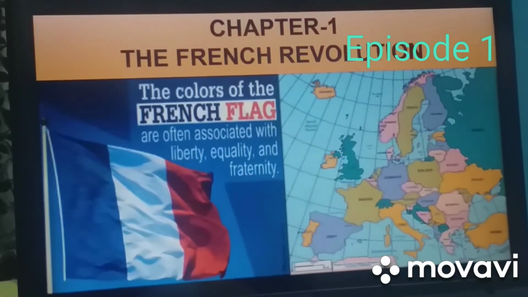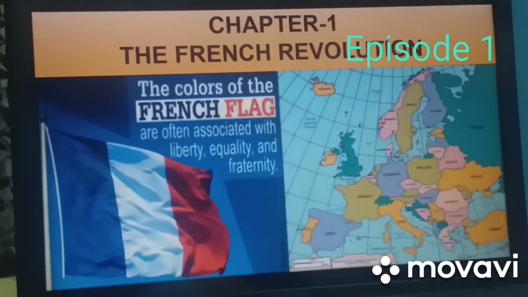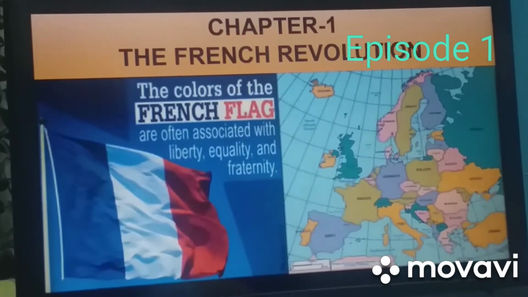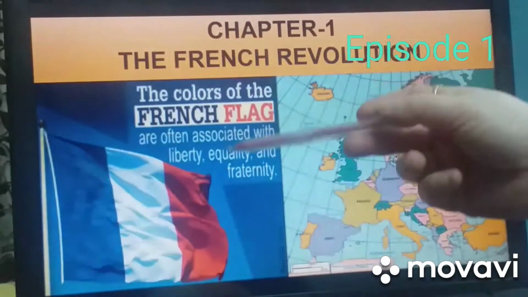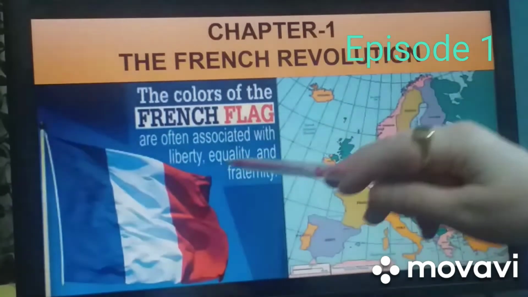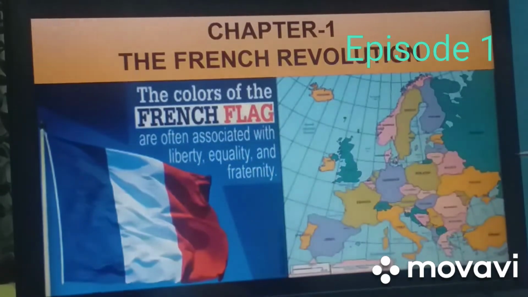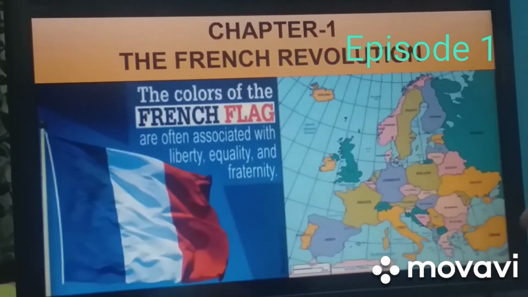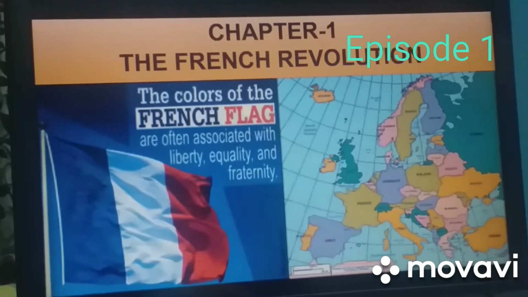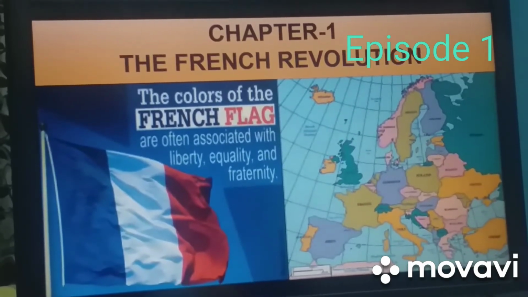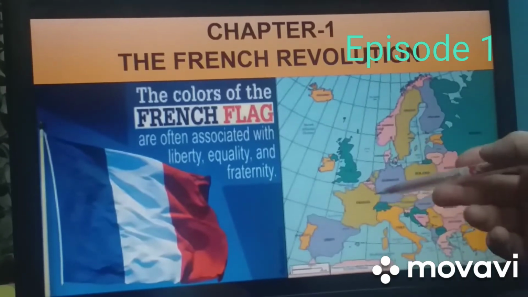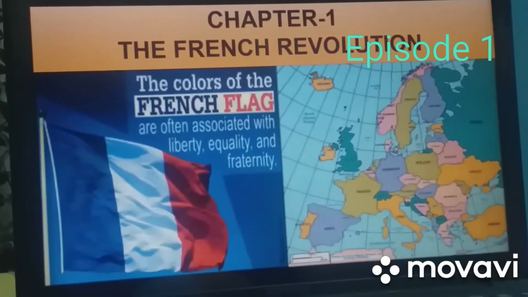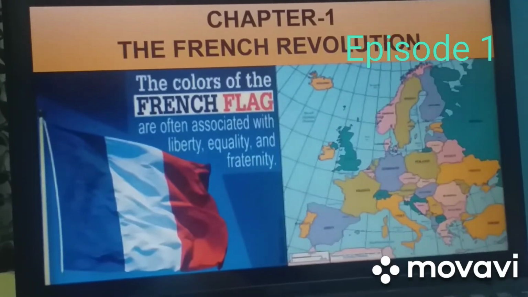The biggest example of this is India. When India got its freedom from colonial rule in 1947, the constitution framers included these ideals in our constitution, and these ideals are one of the national goals to be achieved. So, this revolution has a big importance in world history.